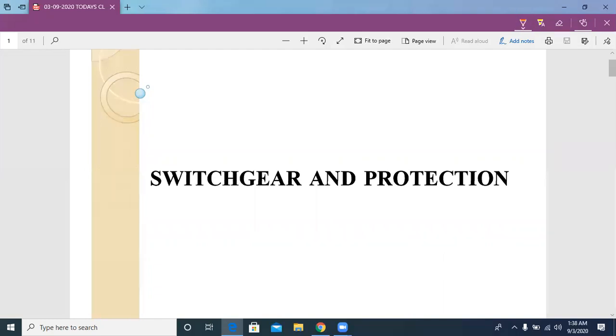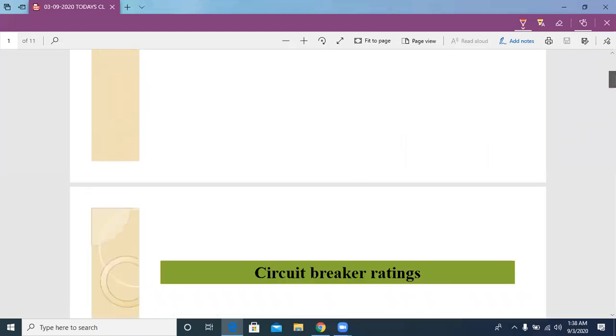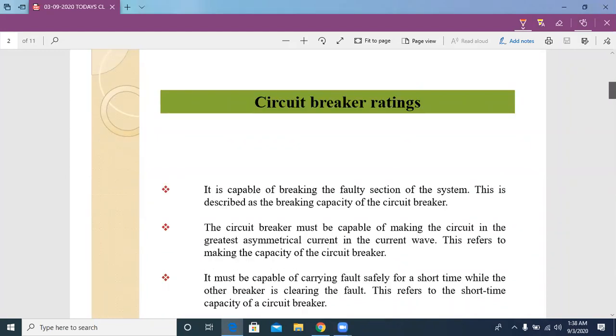Circuit breaker ratings. Okay, we will see it. We already know something related to ratings of circuit breakers.